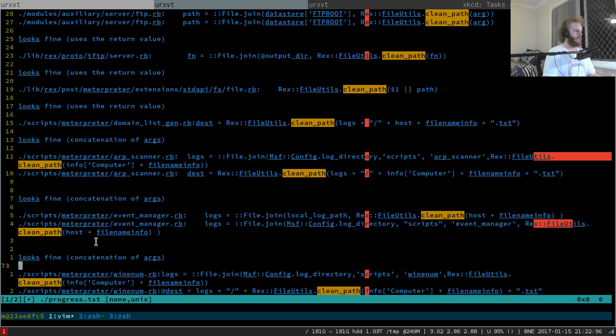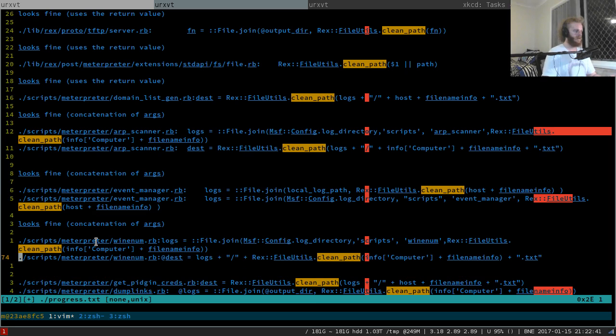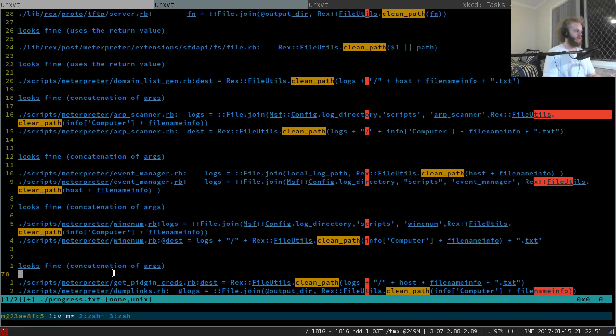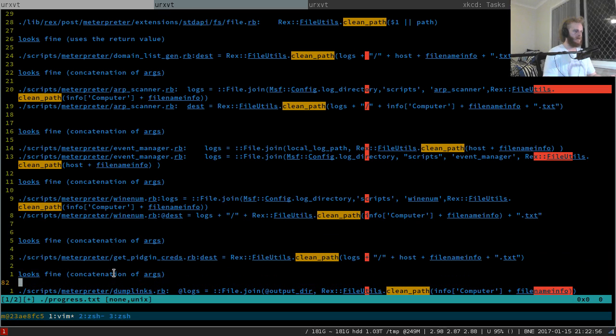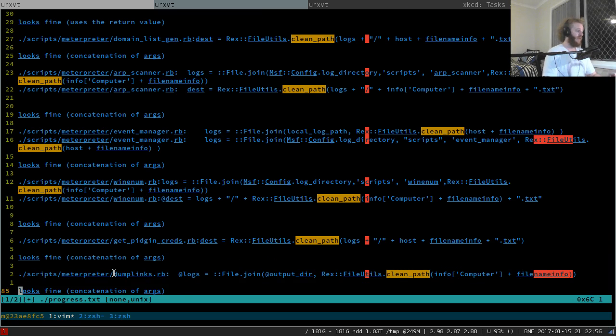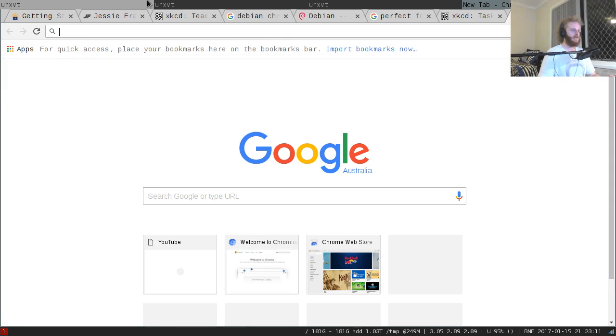Maybe someone did do this check before they landed the pull request and found out that there actually was no buggy use. Concatenations, that's fine. Concatenations, that's fine. That looks alright. And we've got concatenation here as well. And concatenation there as well. So actually no one was using the buggy version of the function. So there was actually no cleanup to do. So I was just being paranoid when I was saying that someone should check.